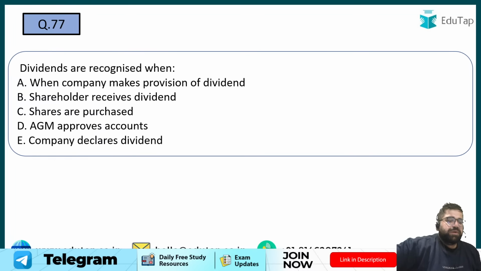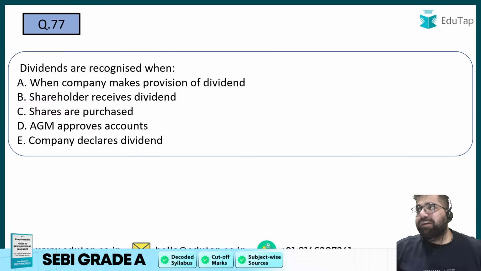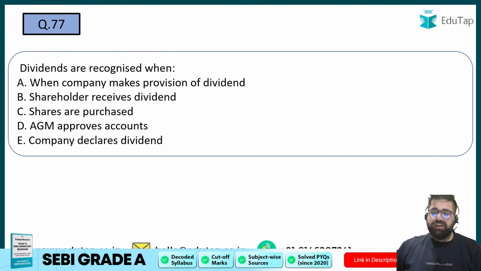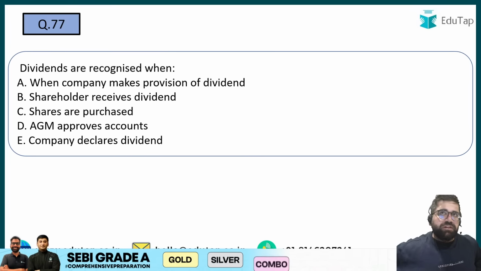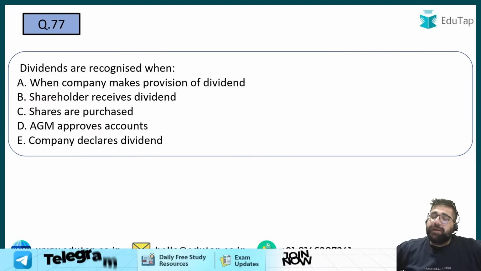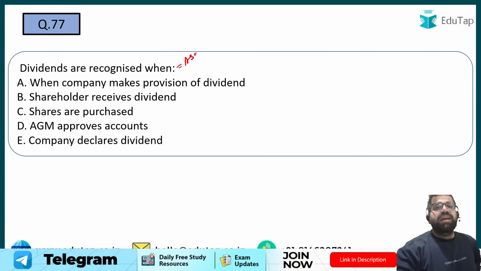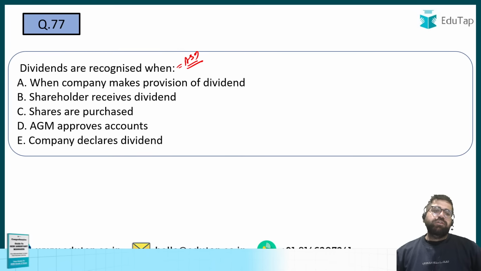Dividends are recognized when? Now we are moving to AS9, revenue recognition. Chaliye, 77. According to me, AS2 and AS9 are easy as compared to the tough one, which is AS11, and AS13 is also easy. AS10 and AS11 are big and tough also. Dividends are recognized when, as per AS9, revenue recognition? When will you recognize dividend in the books of account?